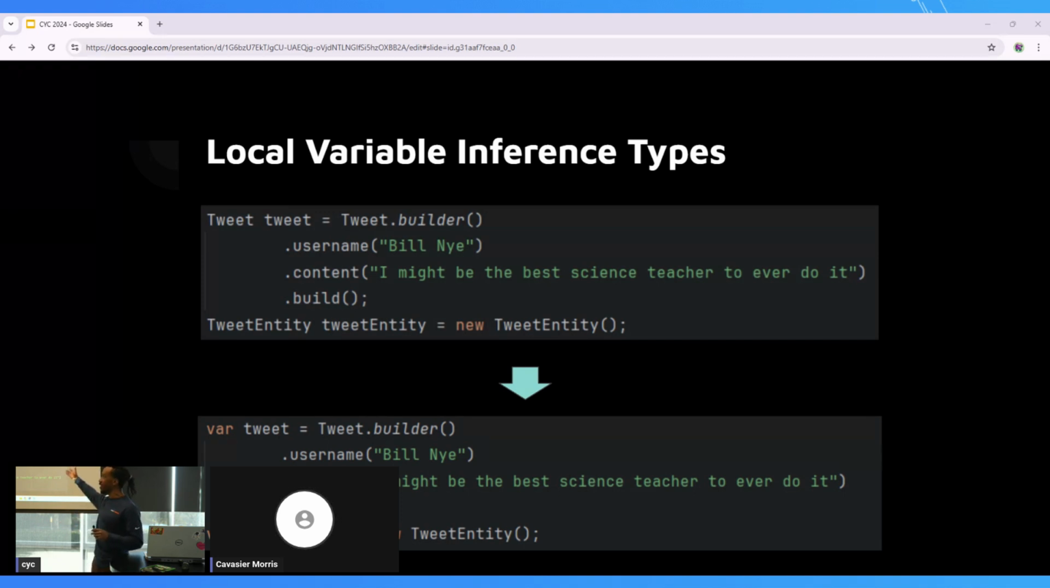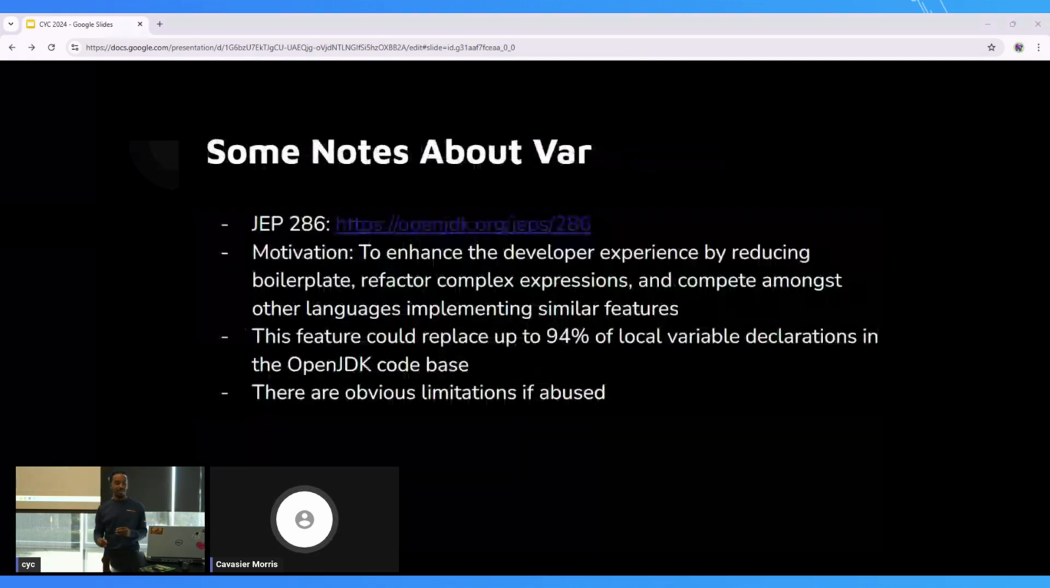And as you can see, I don't have to worry about the builder anymore because my tweet is already established. And same thing for tweet entity. As long as you're naming your things intentionally, the local variable inference types just make things a lot easier to rock with. So just a couple of quick notes.